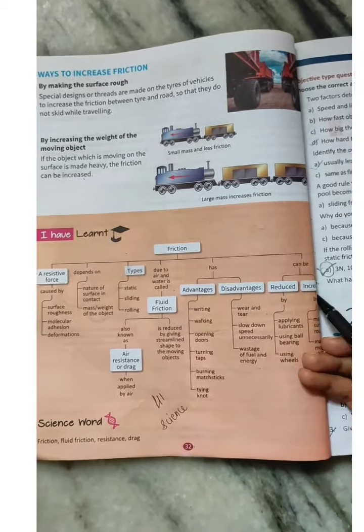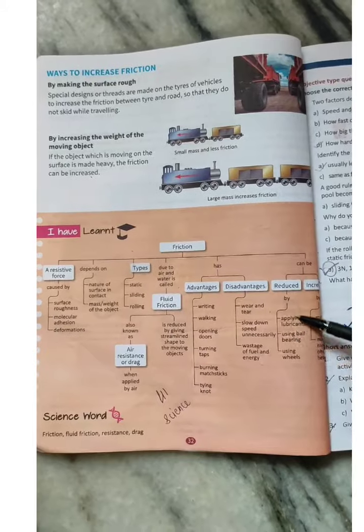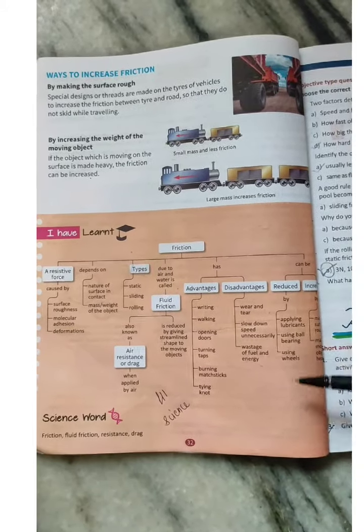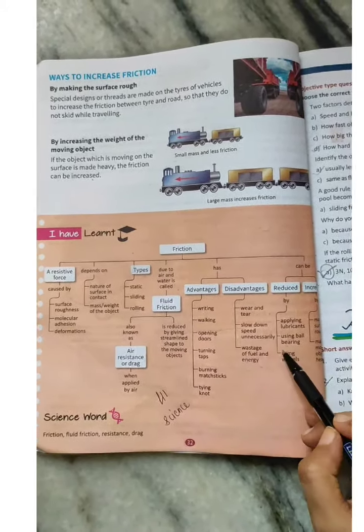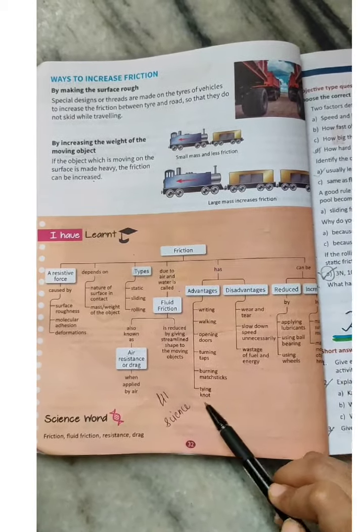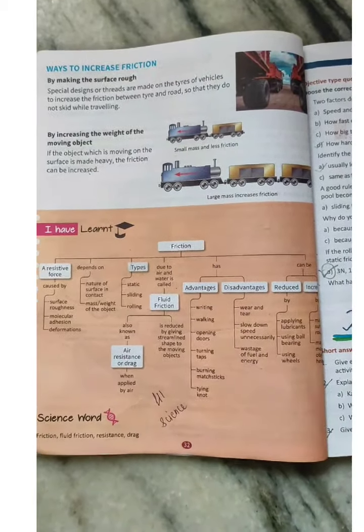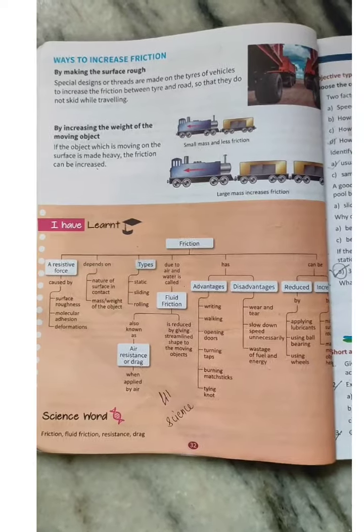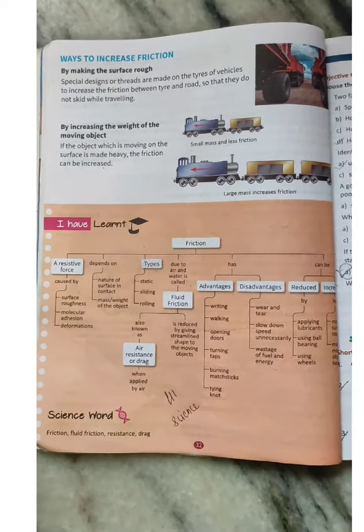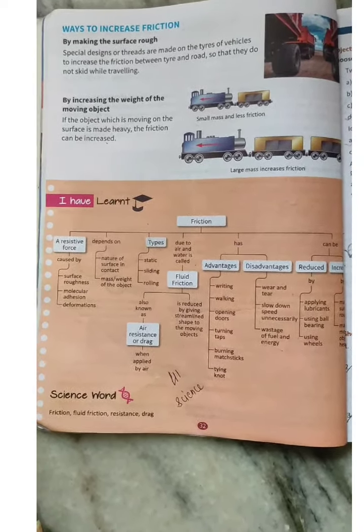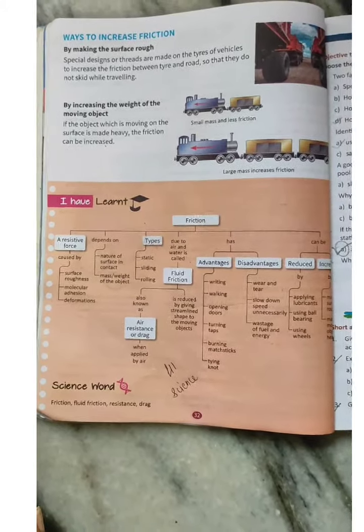It can be reduced and increased. How can you reduce it? By applying lubricants or using ball bearing wheels, small wheels, and using wheels. And you can increase friction by making the object very heavy, or by making the surface rough. Hope you have understood the chapter.